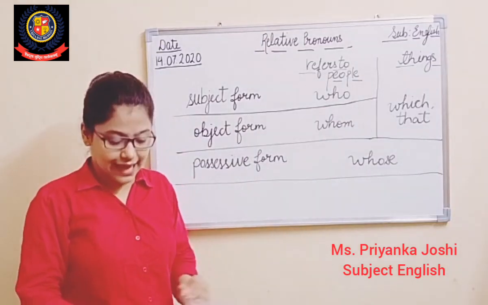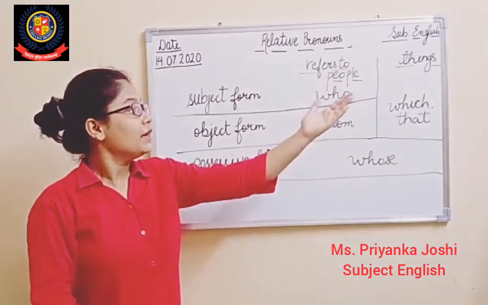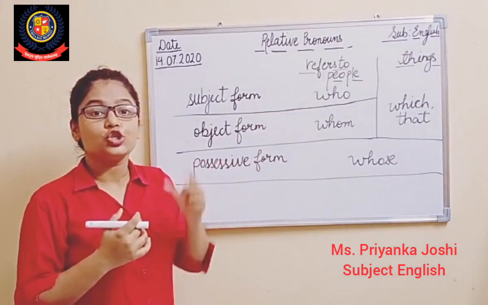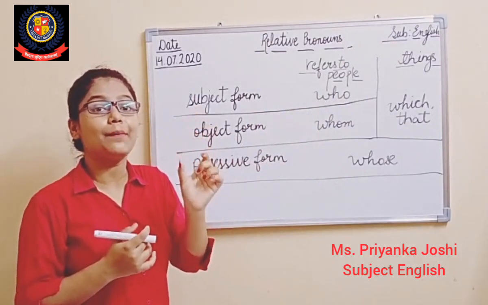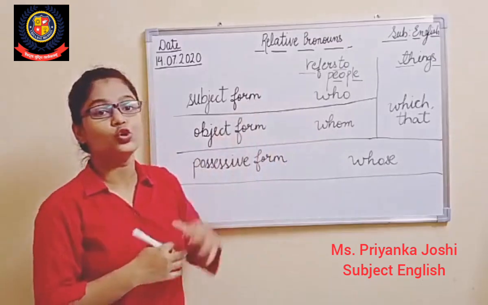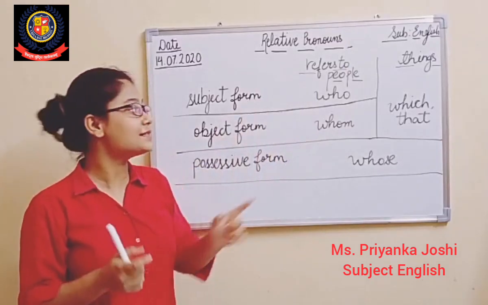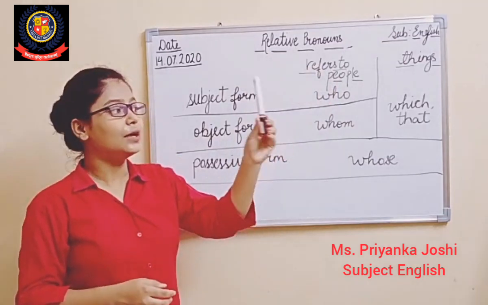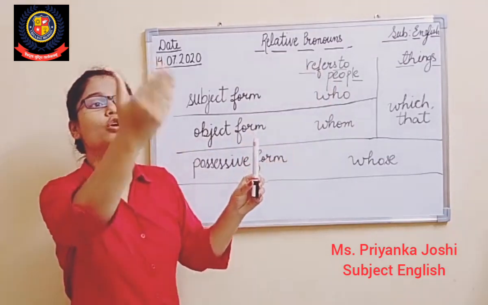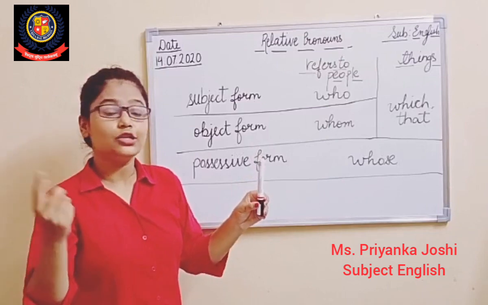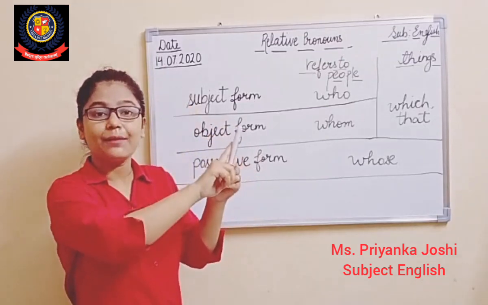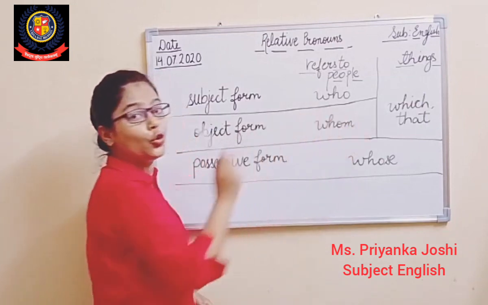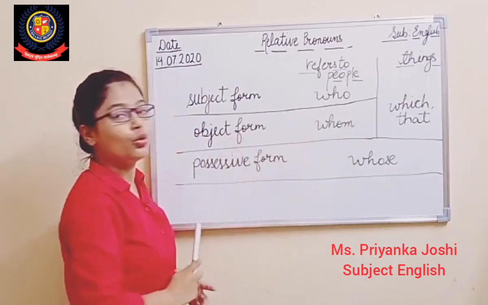I will give you one example. If I say Ram is the boy who gave me sweets, so Ram I am talking about, a person. At that time I made use of who, right, because I am talking about a person. If I say the black marker which belongs to Radha, here I am talking about a black marker and it is a thing. So at that time I made use of which. I didn't use who, right?